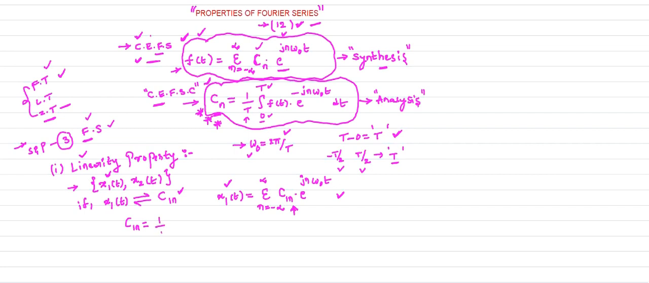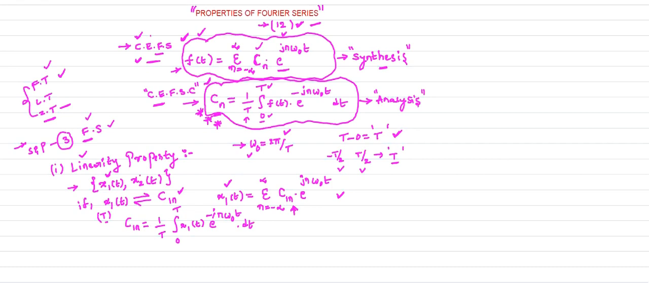C1n is equal to 1 by T, where T is the time period of x1 of t. So C1n is equal to 1 by T, integral 0 to T, here your signal is x1 of t, so x1 of t e power minus j n omega naught t dt. So this is your C1n.